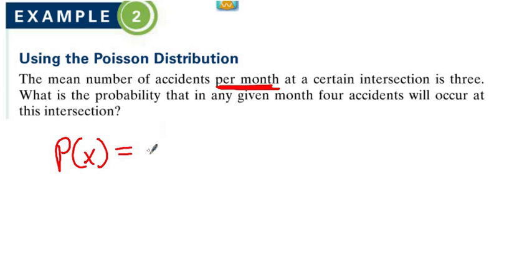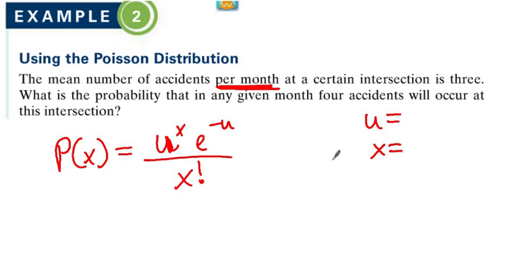So I'm just going to rewrite the formula right here. And that's supposed to be a mu, by the way. So we need to know three things. We need to know what mu is. We need to know, actually only two things, and what x is. You might say, well, don't we need to know what E is? E is always the same.